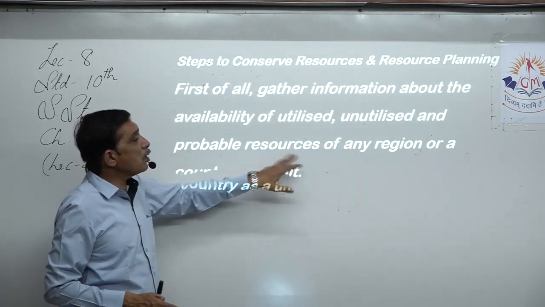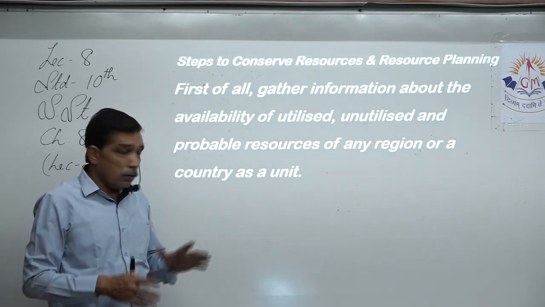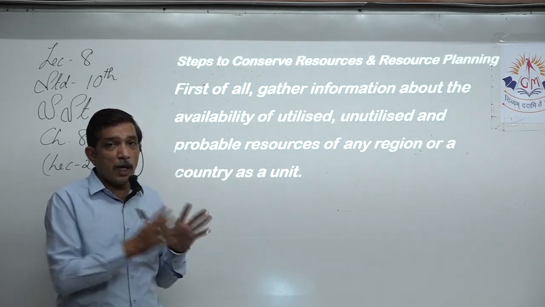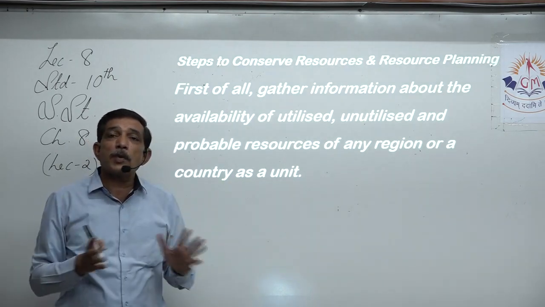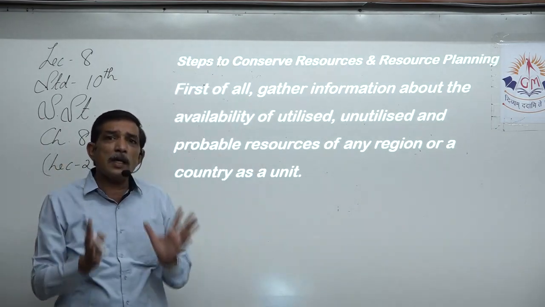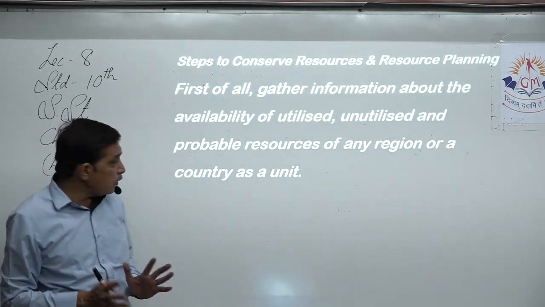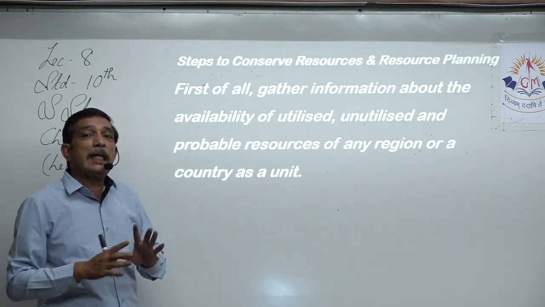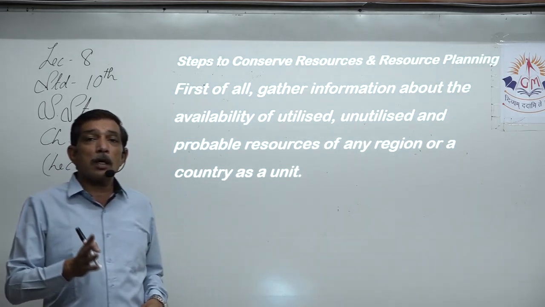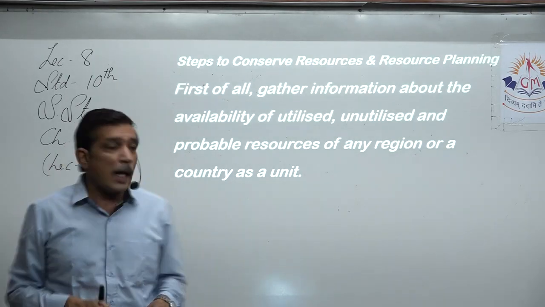And the probable resource of any region or country as a unit. Now we understood this much is available in Bihar, this much is available in Jharkhand. Where are the other places where coal is available? Put all of that in one unit, because after all it is complete India that we are talking about. So put all the resources that we have in one place and then tell what the total availability of coal is in the whole country as a unit.